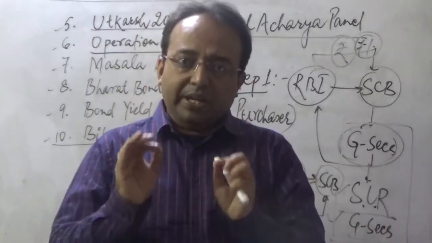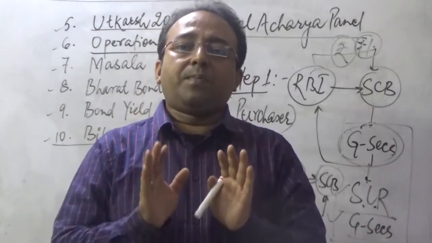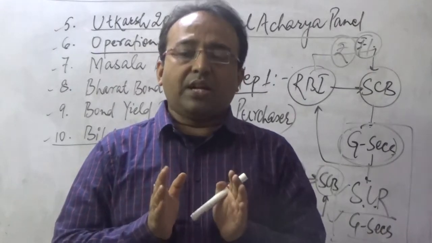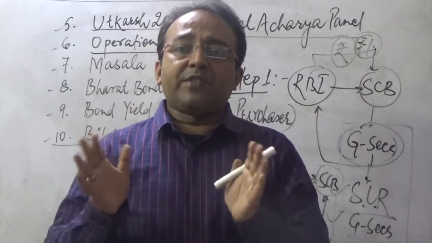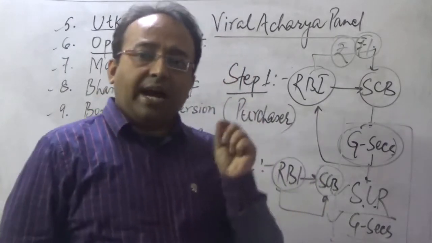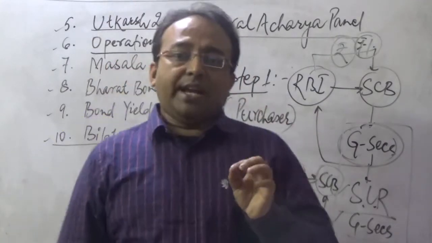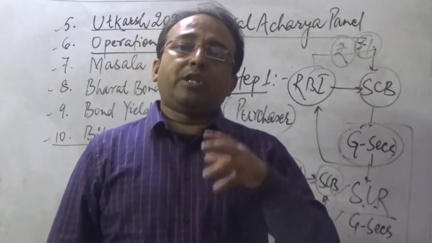I believe all of you are well aware of the concept of government securities. Government securities are the most reliable securities in the investment market. So the idea is, in this context, what will the RBI do under Operation Twist?